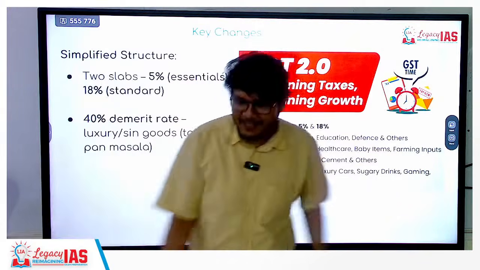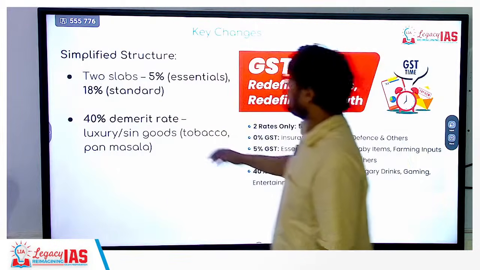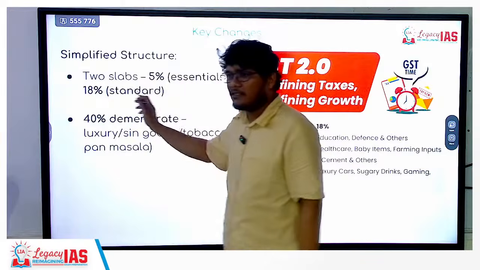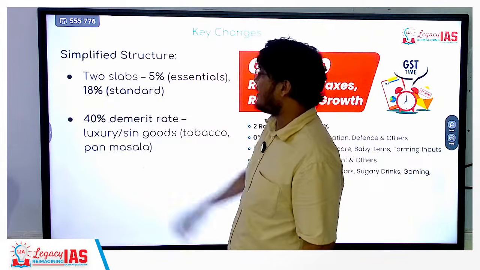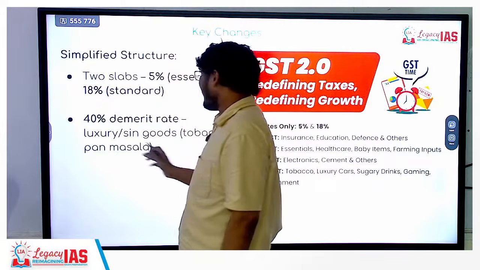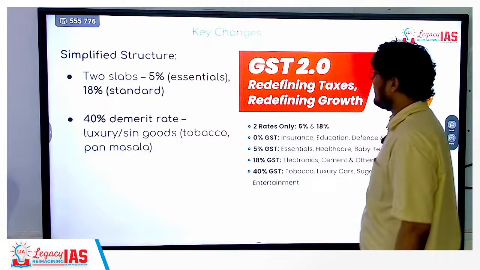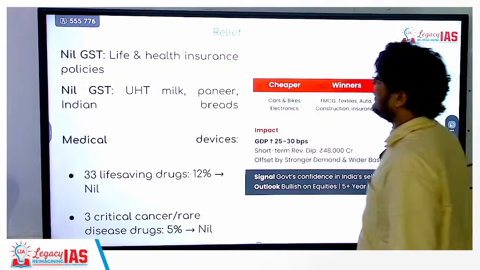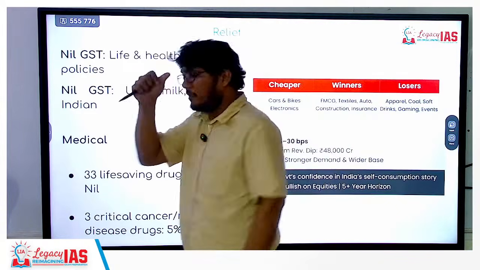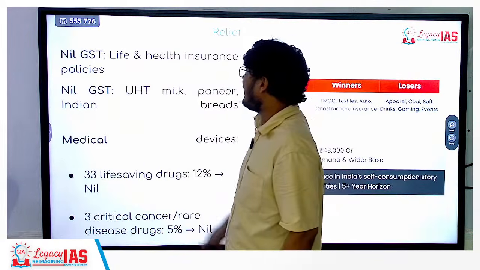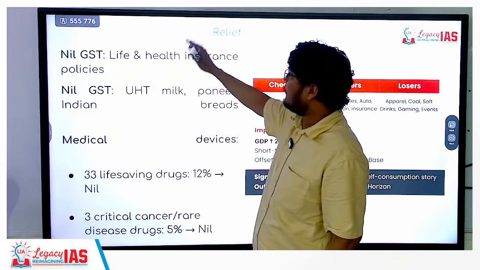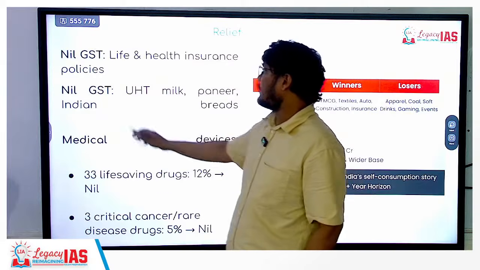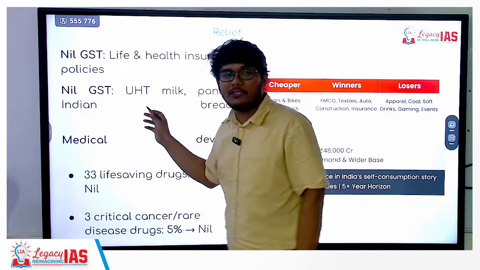Anyway, okay. So this is what, 2 slabs: 5% for the essentials, 18% for the standard, and 40% is the demerit rate for luxury and sin goods, tobacco, pan masala, online gaming, etc. Right? Next, where the things have seen some relief, there is 0% GST on life insurance, life health insurance policies, and 0% GST on UHT milk.